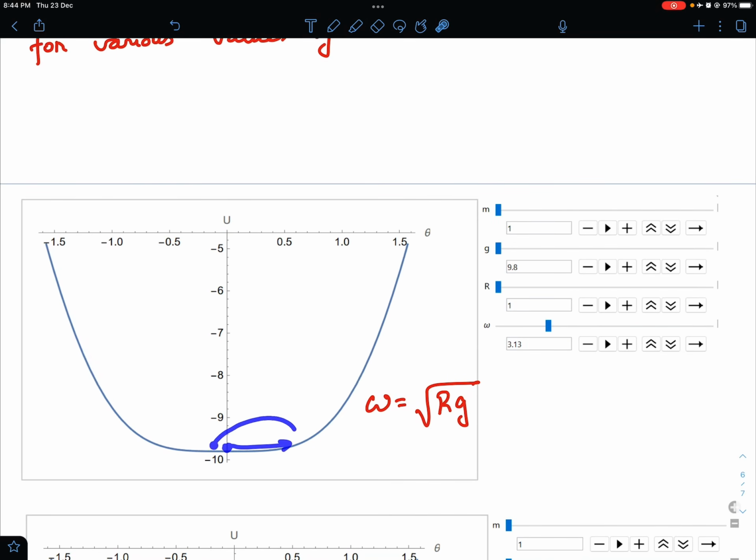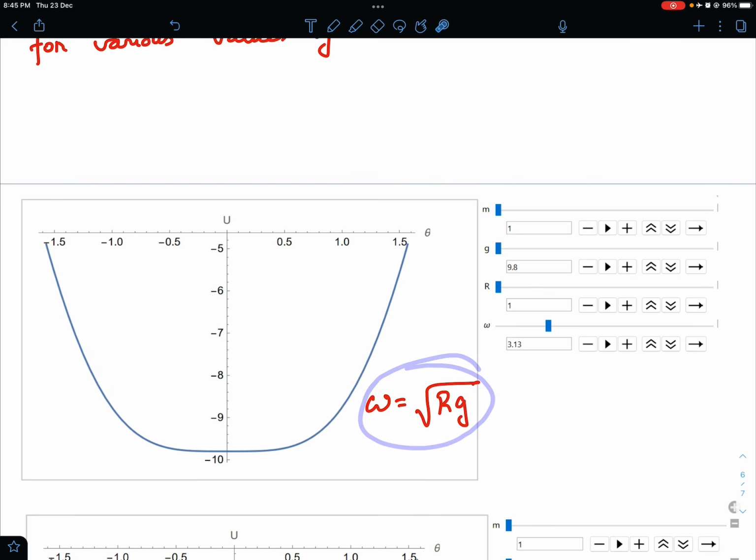And when u is not changing with respect to theta, obviously if you displace it from, let's say, the bottommost position, and you displace it a little bit, then it will just stay put in the new position. Okay, so it has got no motivation whatsoever to get back to the original position, because this graph has become completely flat exactly when omega is under root of g, r is taken as 1. Okay, so that's why we are getting infinity.